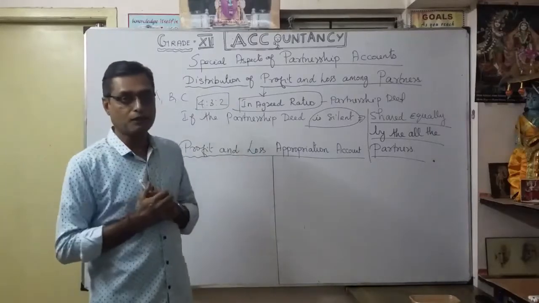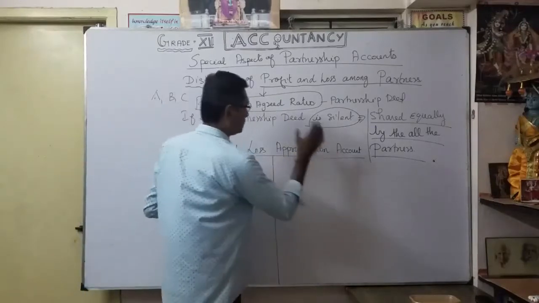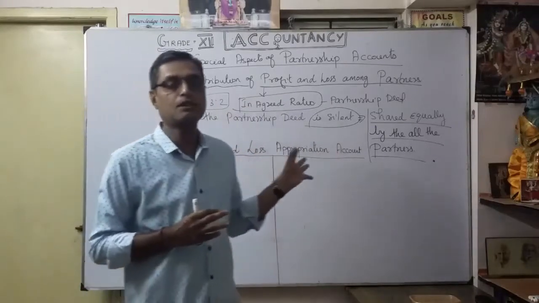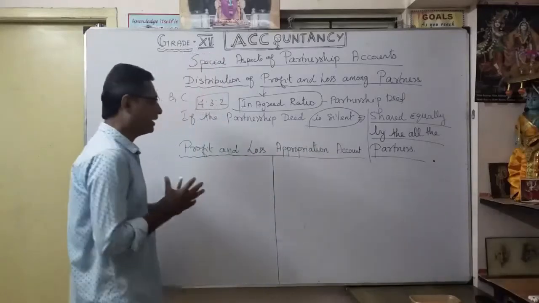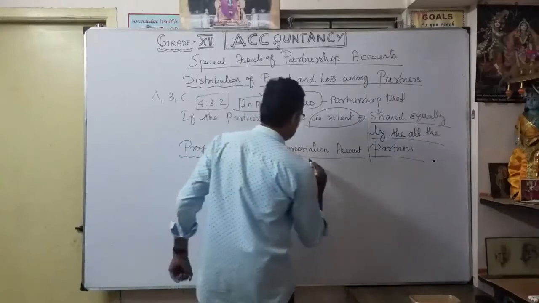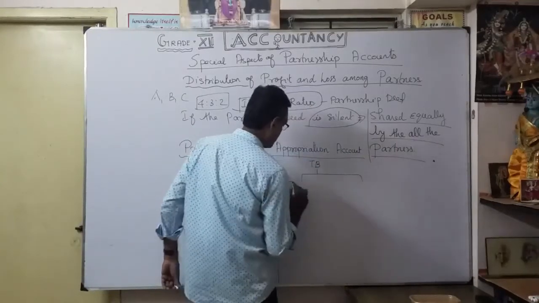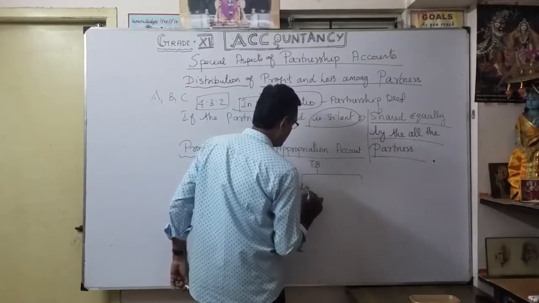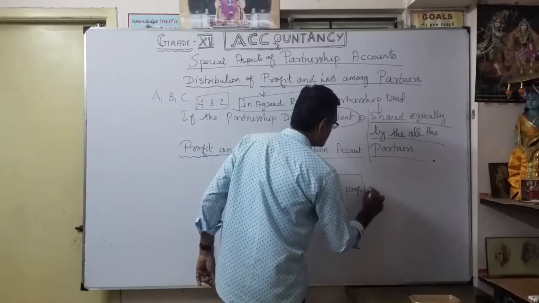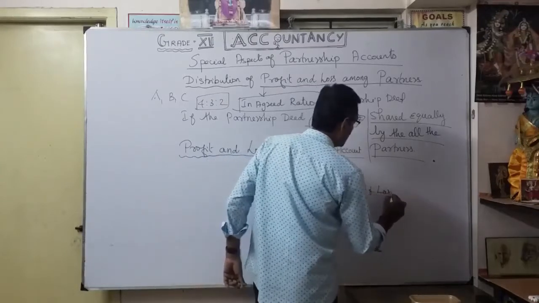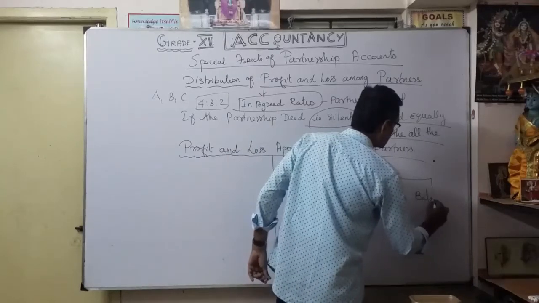Then the very next one, very interesting: the profit and loss appropriation account. What is the meaning of profit and loss appropriation account? Before that, you know very well, once you prepare your trial balance, in your final accounts you are going to prepare first the trading account, thereafter the profit and loss account, then the balance sheet.